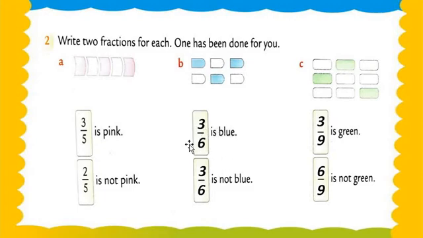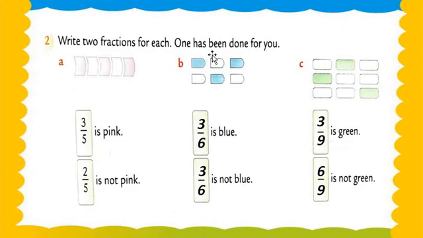What are we writing, my dear students? 6. Okay, so see this, both 6. Now we check how many blocks are shaded by blue color. 1, 2 and 3. 3 are shaded by blue color. So that's why the first fraction we write like that, 3 upon 6. 3 upon 6 is blue. My dear students, 3 upon 6 is blue and 3 upon 6 is not blue.